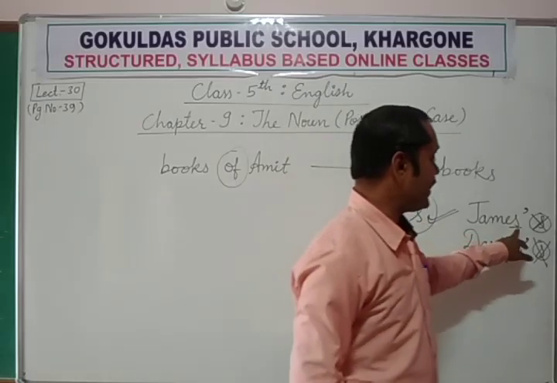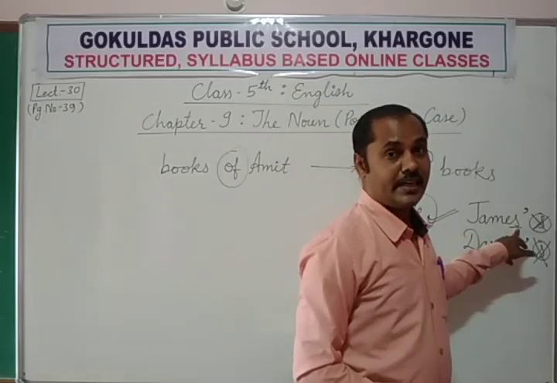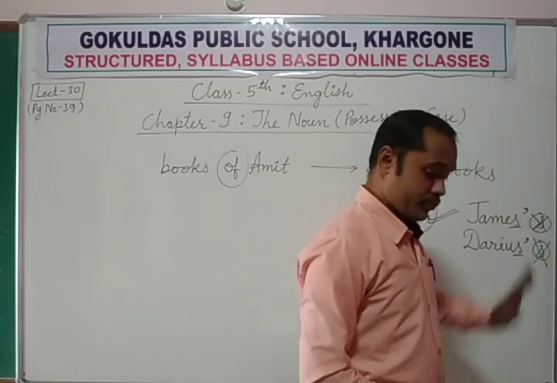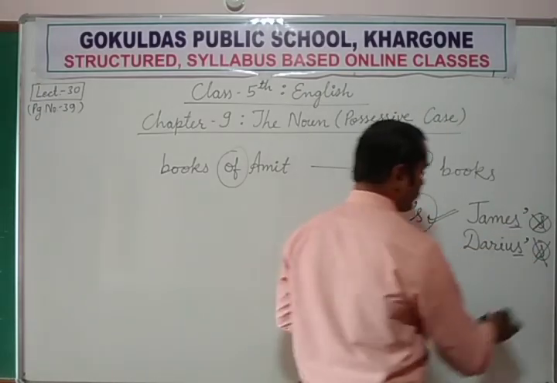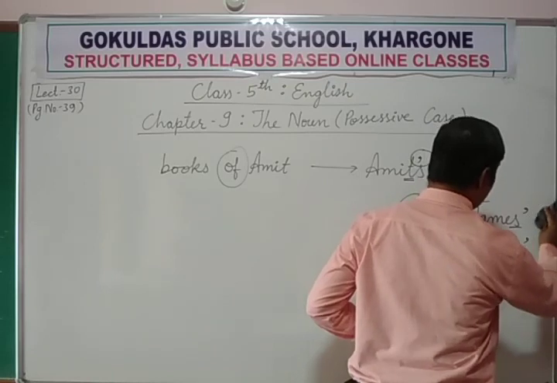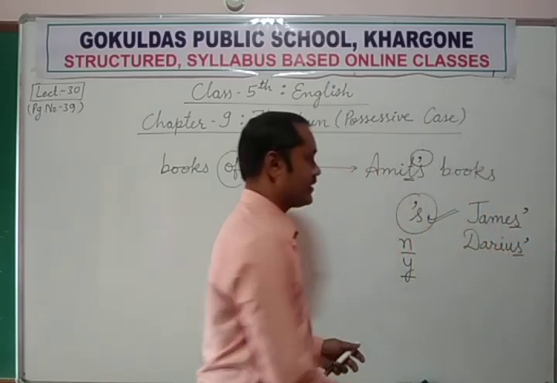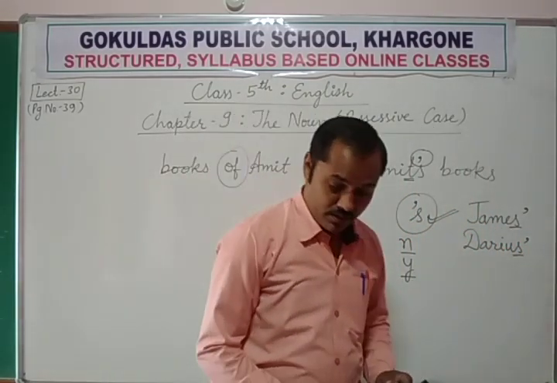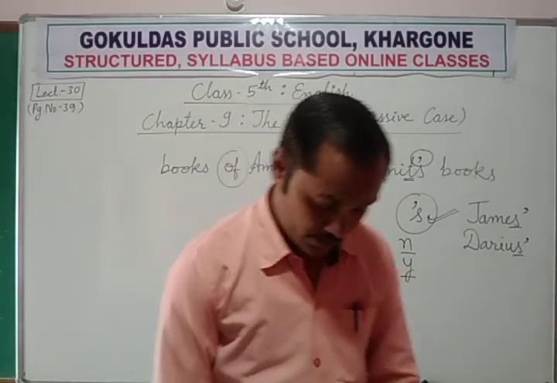But if the name is already ending in s, then only an apostrophe will do the work. No need to add the s again. Darius' house. James' pen.